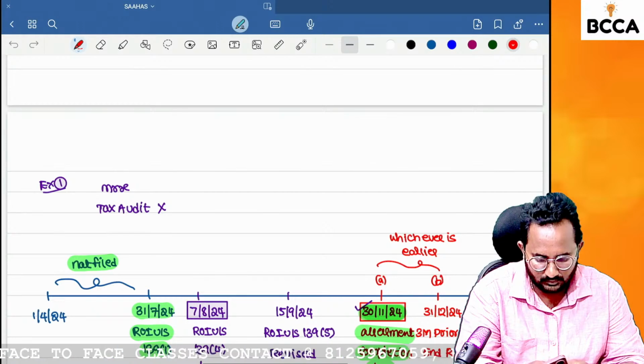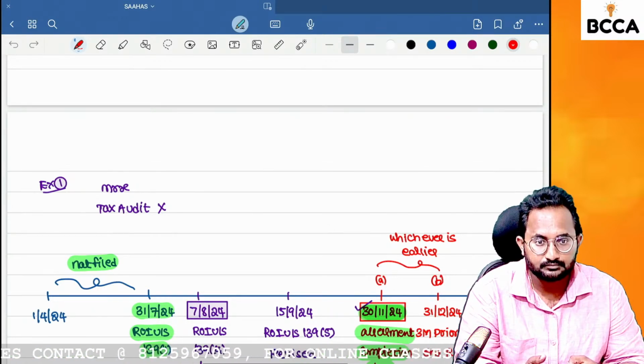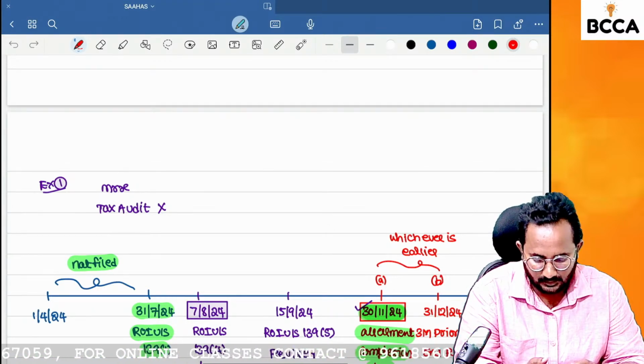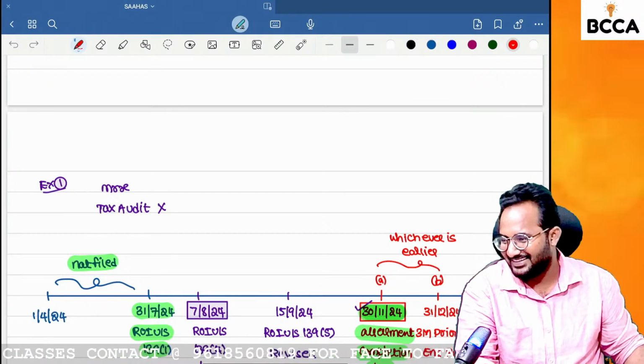CMA final with 8 and 8, and 8 CMA. Okay.